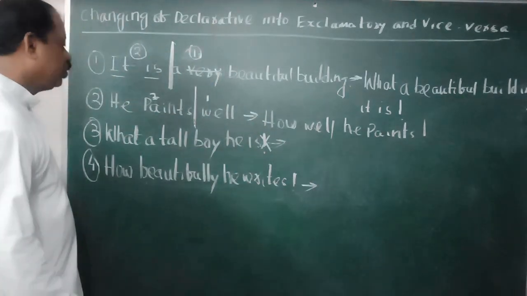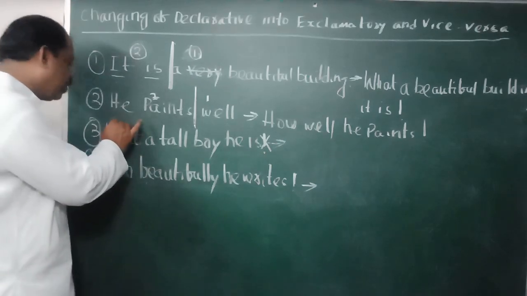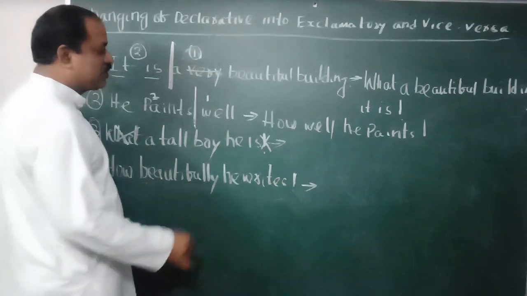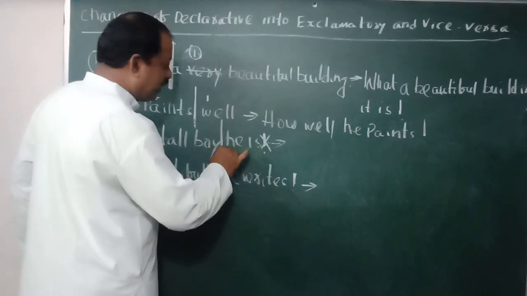So you have to omit the exclamatory mark. What must not be there? The WH word must not be there. You have to omit this one. Now identify the subject and verb. Subject, verb: he is. Put a mark here.